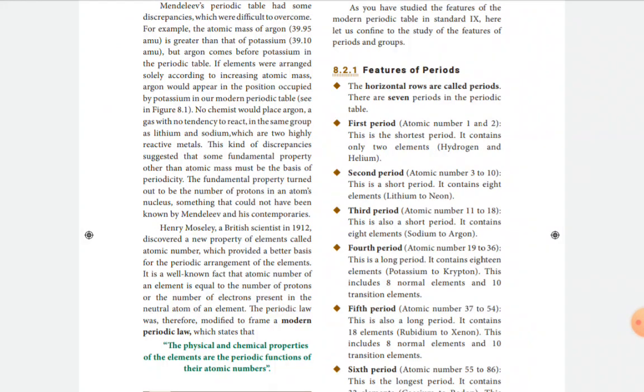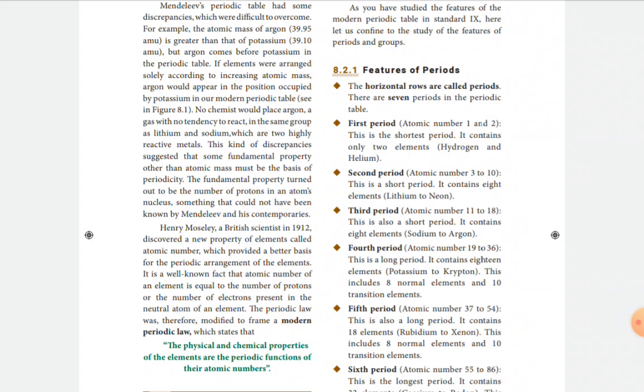A definition for the modern periodic table is: the modern periodic table is a tabular arrangement of elements in rows and columns, highlighting the regular repetition of properties of the elements.